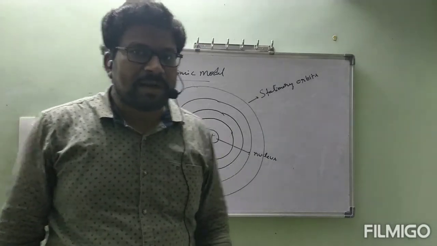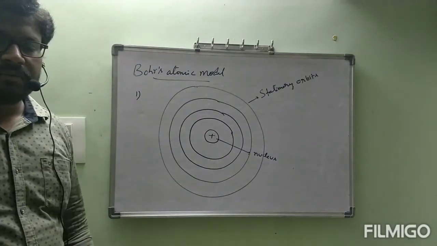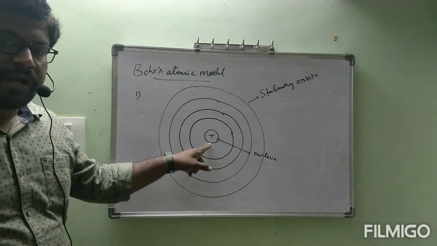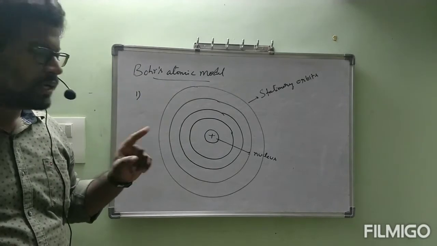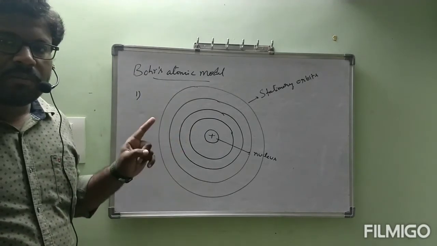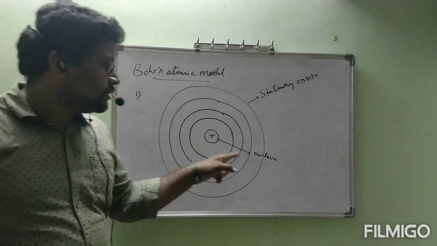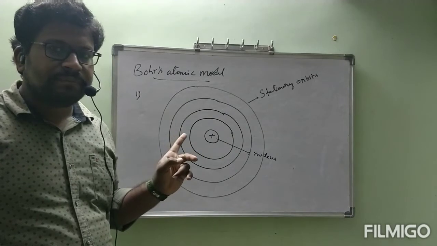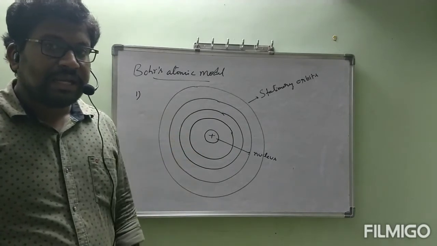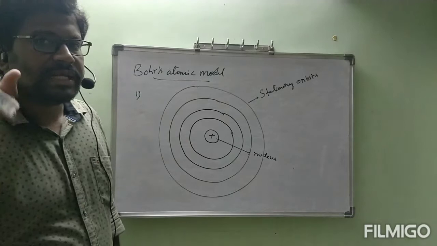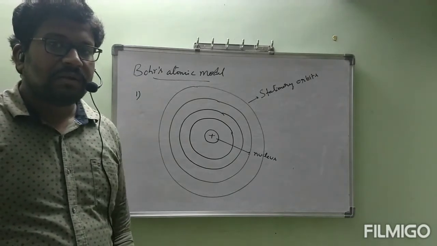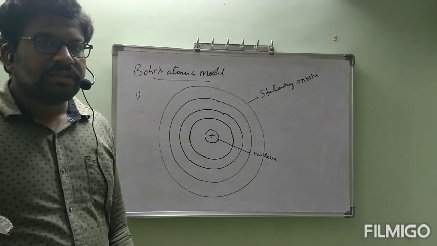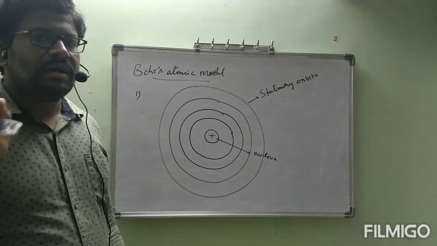Once again, what is the first point? Coming under Bohr's atomic model, he took total positive charge at the center only. This point was taken from Rutherford. So in an atom, total positive charge is present at the center, which is called the nucleus. Electrons revolve around the nucleus in different orbits without losing energy. That's why those orbits are called stationary orbits.